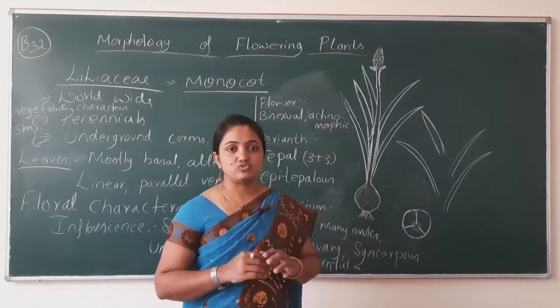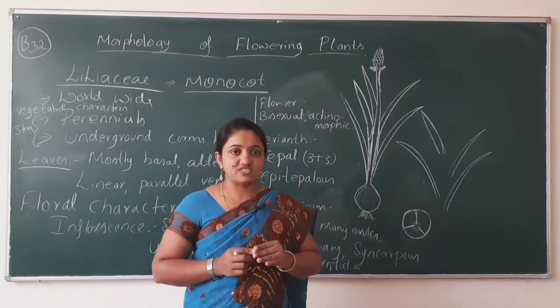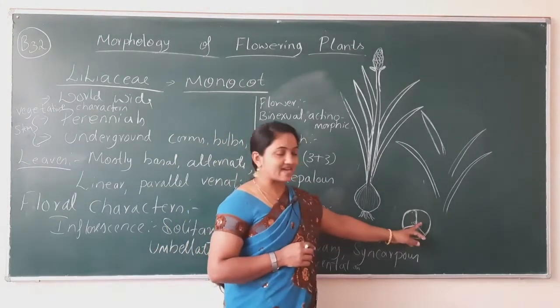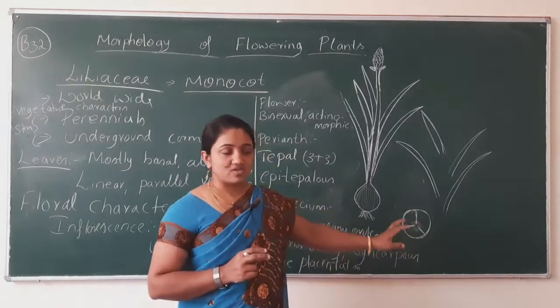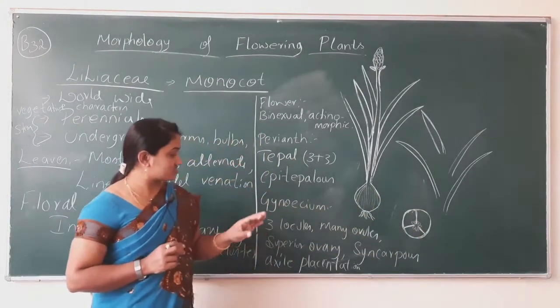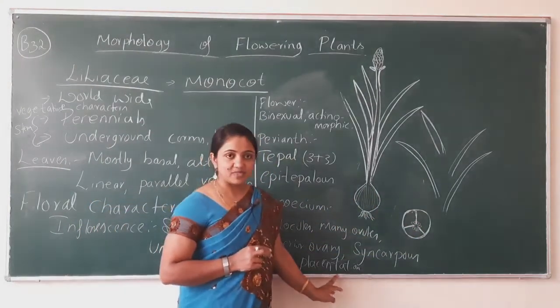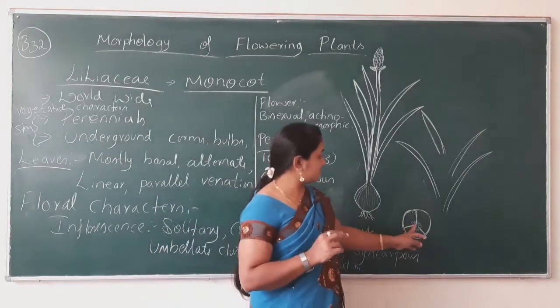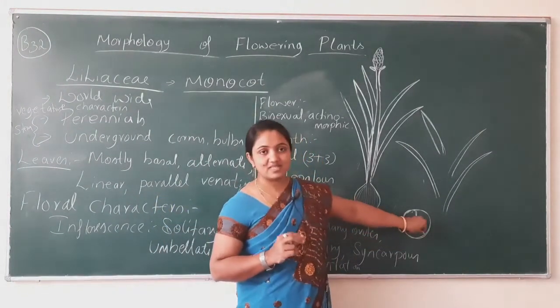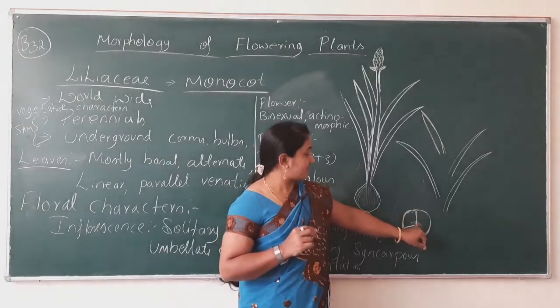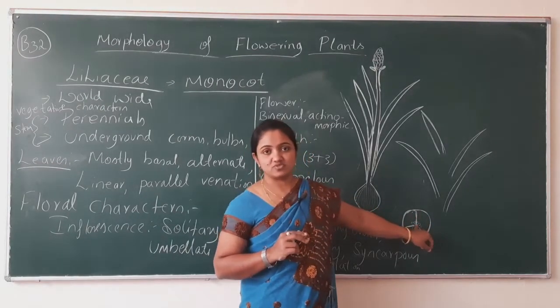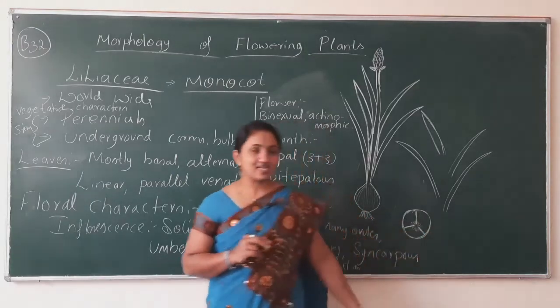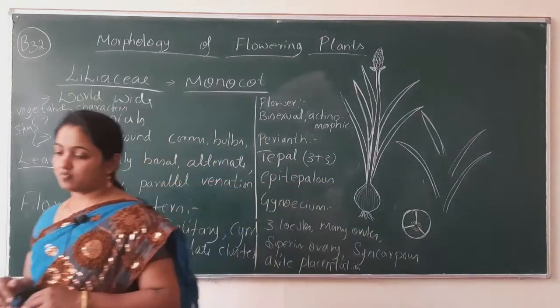On that soft tissue, the ovules are connected. So this structure is known as placenta. And in which place is the placenta present? At the axial position, central position. That's why we call that axial placentation.